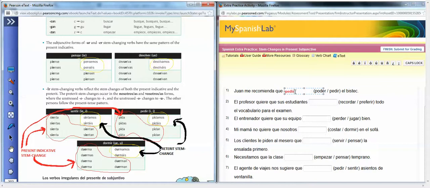So we are going to make it PID, that's what we're going to add our endings to, and since this is an ER verb, we add an A: pida. Juan me recomienda que pida.